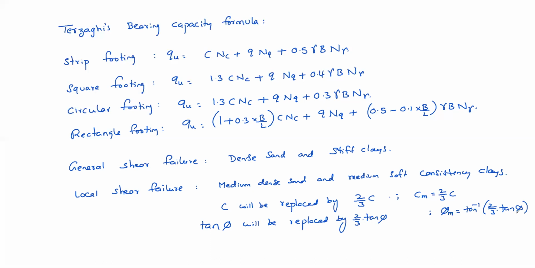Okay, then how to find NC, NQ, N gamma? Some formulas are there, no need to remember all those formulas, but Terzaghi's bearing capacity factors are like this.